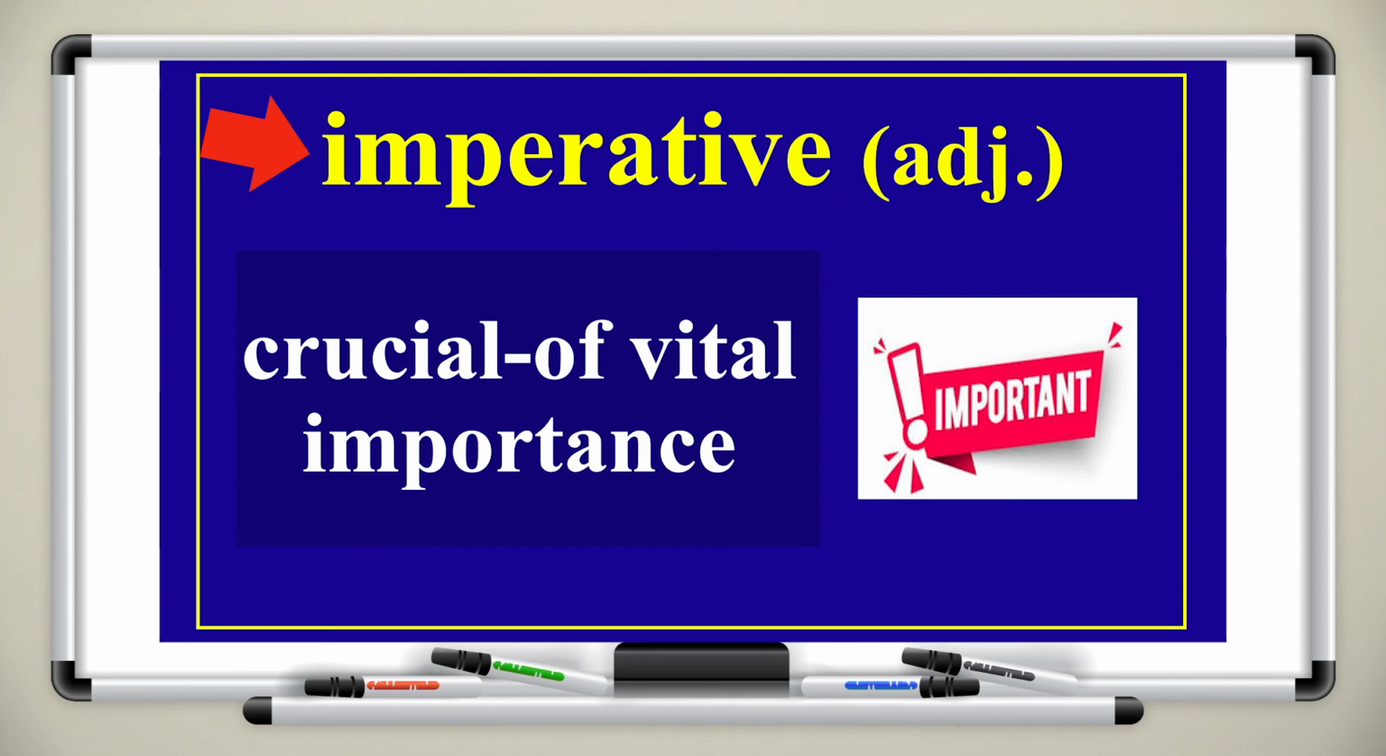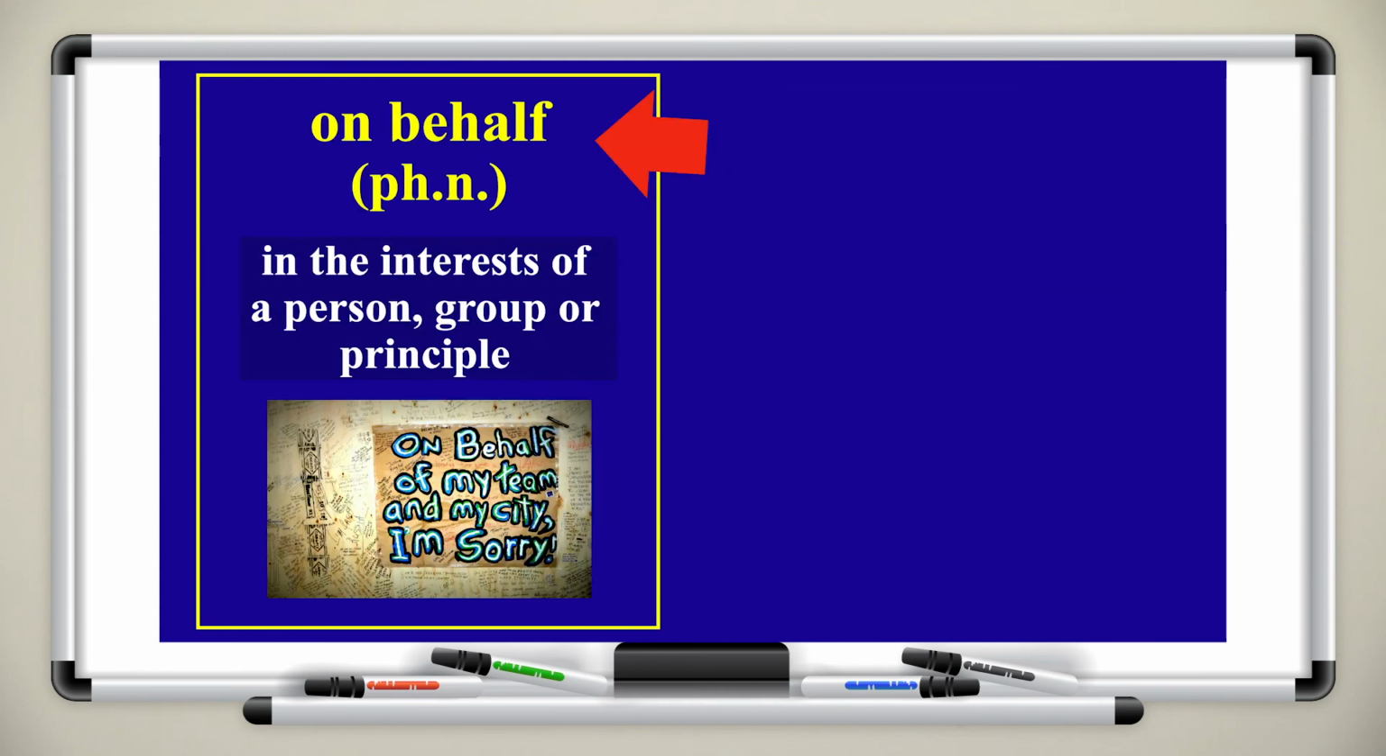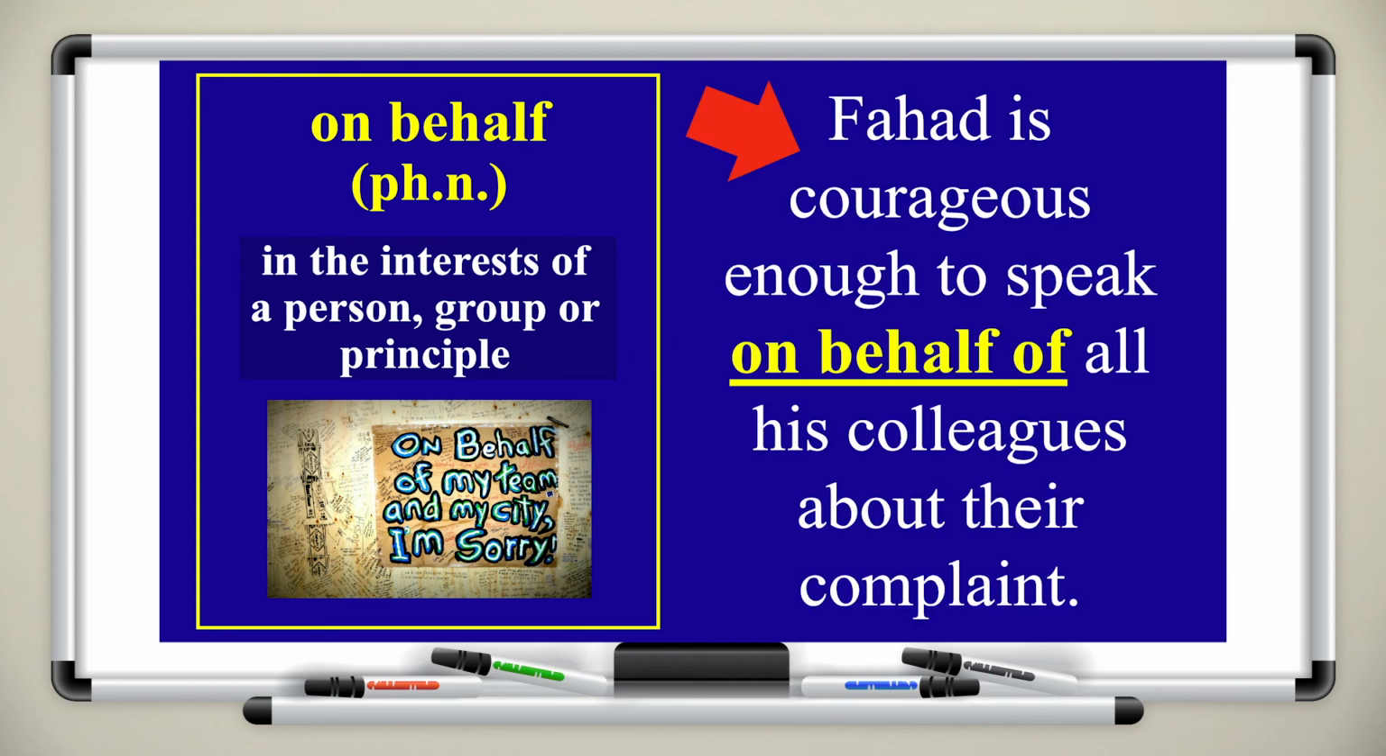Now we have the word imperative. It's an adjective, and I think looking at the image, you can understand the meaning of the word. Imperative means crucial, of vital importance. The next item is on behalf. It's a phrasal noun. It means in the interests of a person, group, or principle. For example, Fahad is courageous enough to speak on behalf of all his colleagues about their complaint.